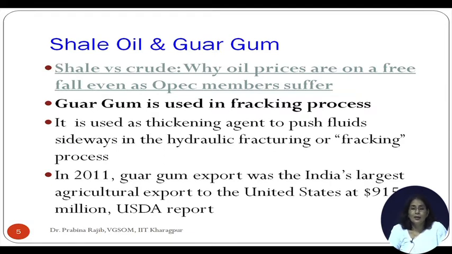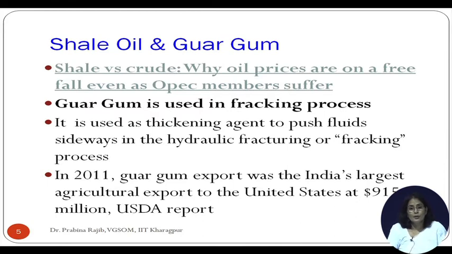Coinciding with the shale oil extraction boom in the USA, Indian guar farmers started exporting guar gum, and you will be surprised to know that in the year 2011, guar gum was India's largest agricultural export to the United States, valued at 915 million as per the US Department of Agriculture report.